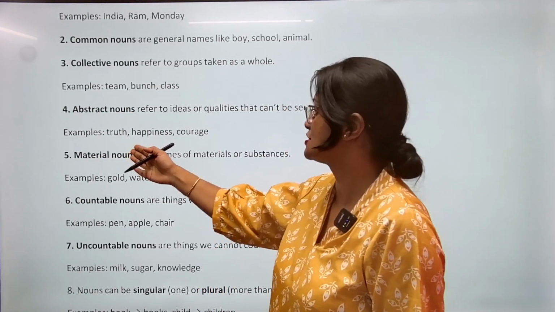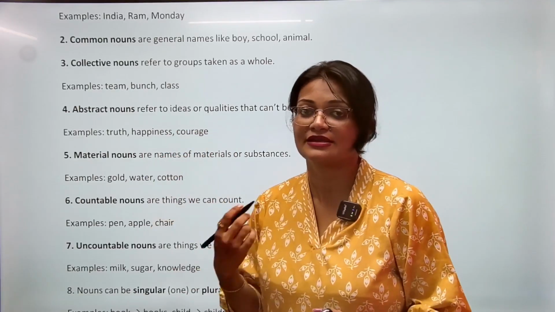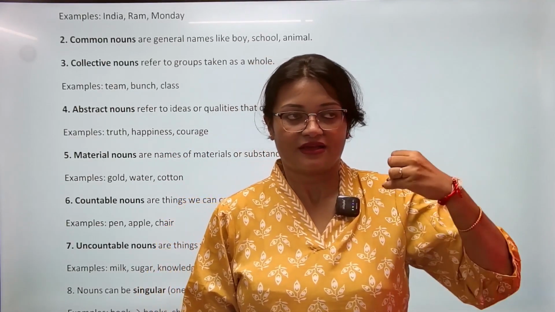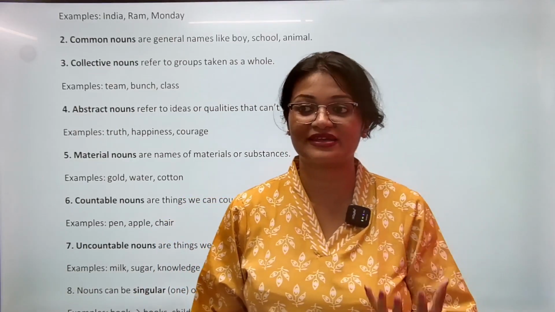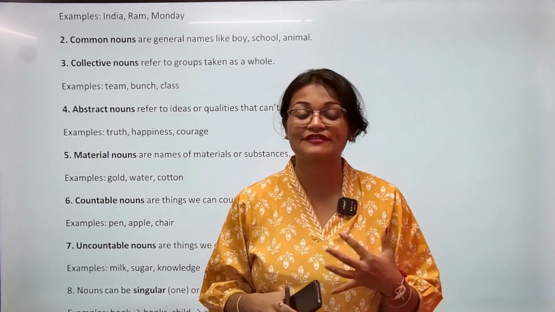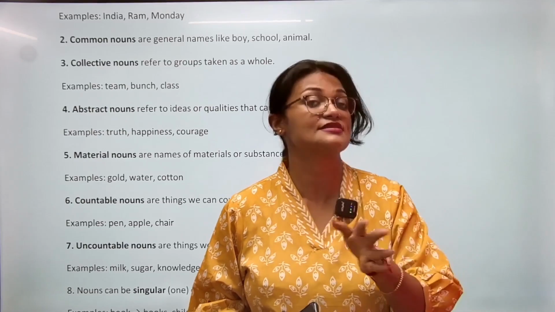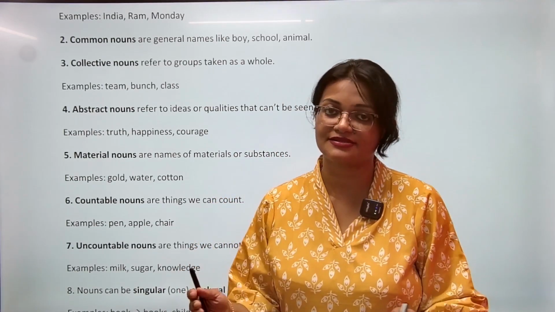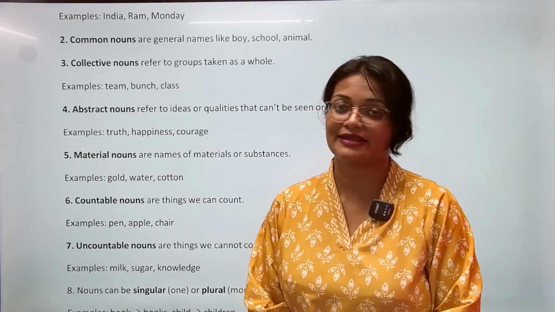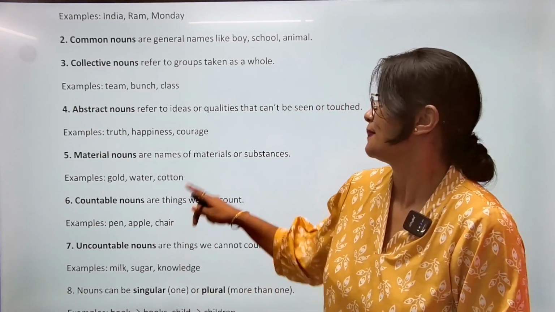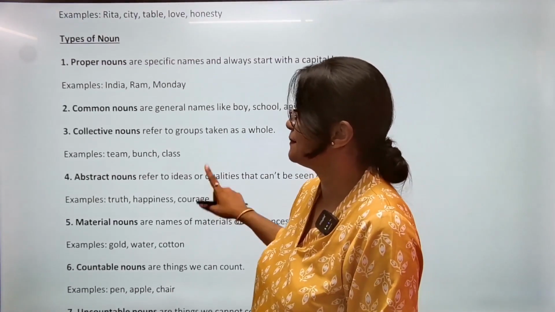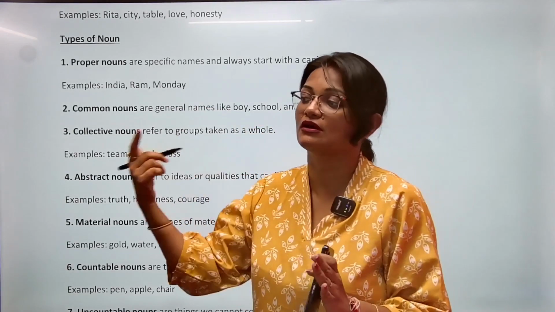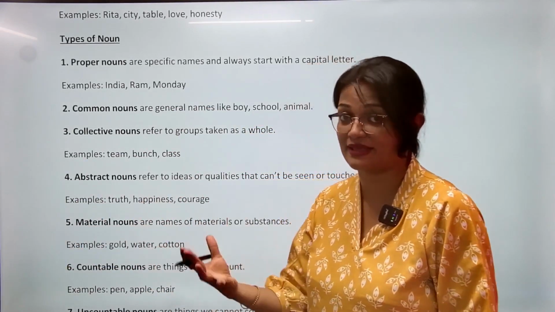For example, truth, happiness, courage. ये सब words जब हम सुनते हैं, then what do we understand? We cannot exactly see truth, but we understand what is truth. We know the feeling कि yes, this is true or this is not. तो ये जो feeling है, emotion based है, these are categorized under the fourth category of noun, that is called abstract noun. So अभी तक हमने पढ़ा proper noun जो है एकदम proper names, distinct names when you call someone properly by their names.